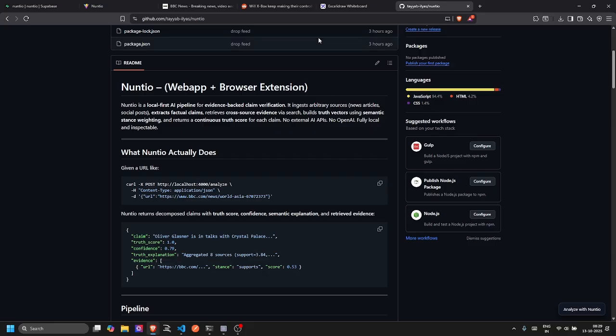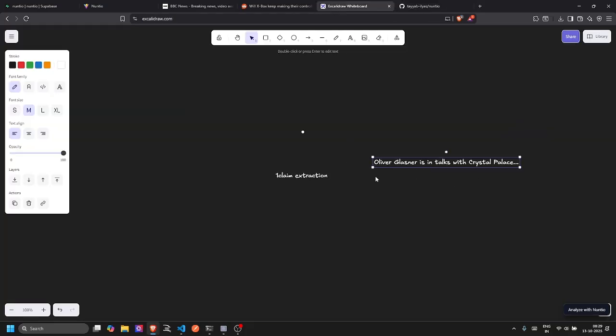For example, this was the news. We extracted, say, two claims from this news, and those two claims ran an evidence search on our crawlers. They gave 10 results in support of those particular claims.